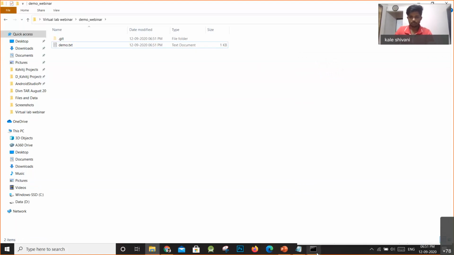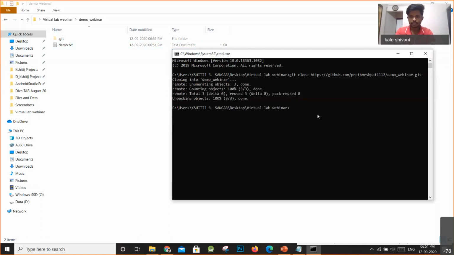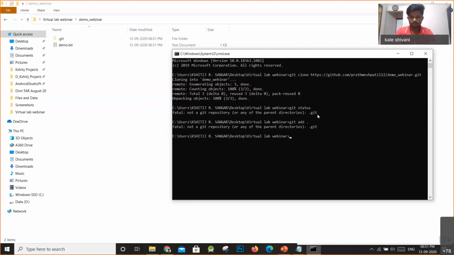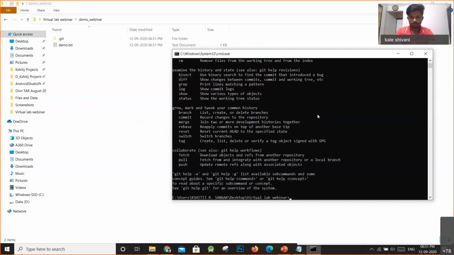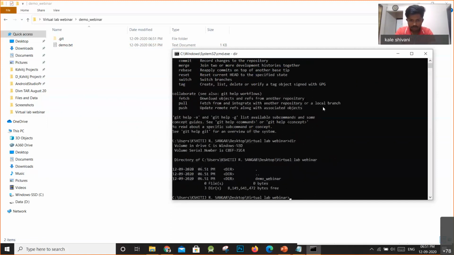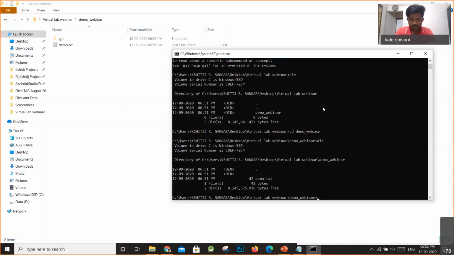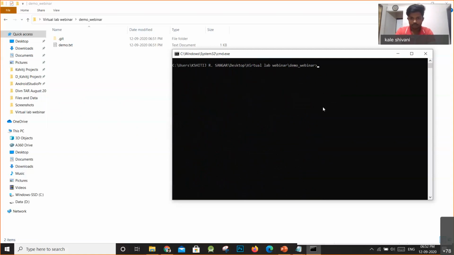Okay, so as you can see, when I say git status, fatal, yeah, I just didn't add all the files. I don't know what's happening here. Oops, sorry. I'm not in the directory. Yeah, I'll just say demo tab enter. So I guess I am in the particular directory. Yes, I am in the directory. So now I will say git add.